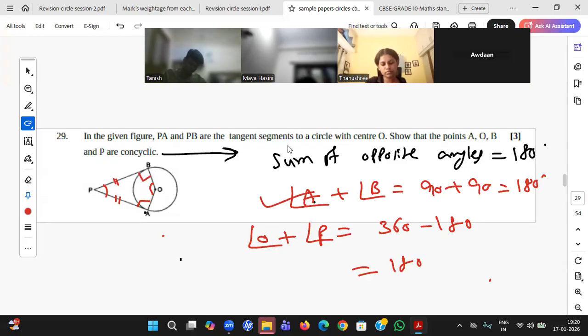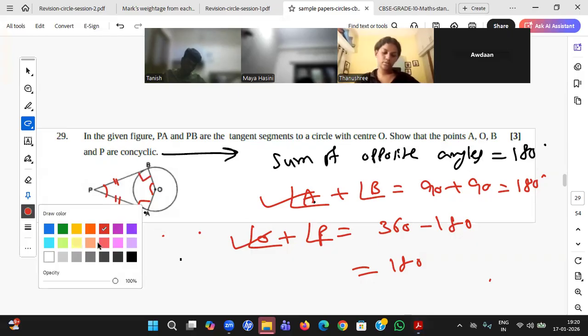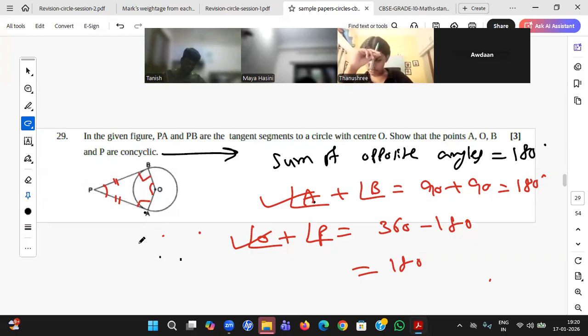Harshini: So concyclic means all the points should lie on the circumference of the circle. Yeah, I think it's the same. Student: But then P doesn't lie on the circle, right? It's not this circle, there might be another circle like this. So then what is cyclic? Sir, cyclic is that the sum of the opposite angles is 180. That is cyclic. Concyclic means they're on the same circle. We have to prove that, so they can't be on the same circle, right? You see, P is lying outside.